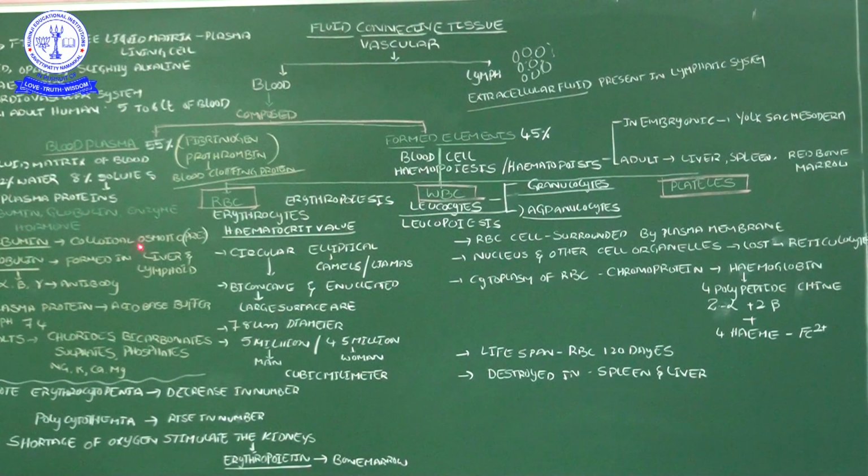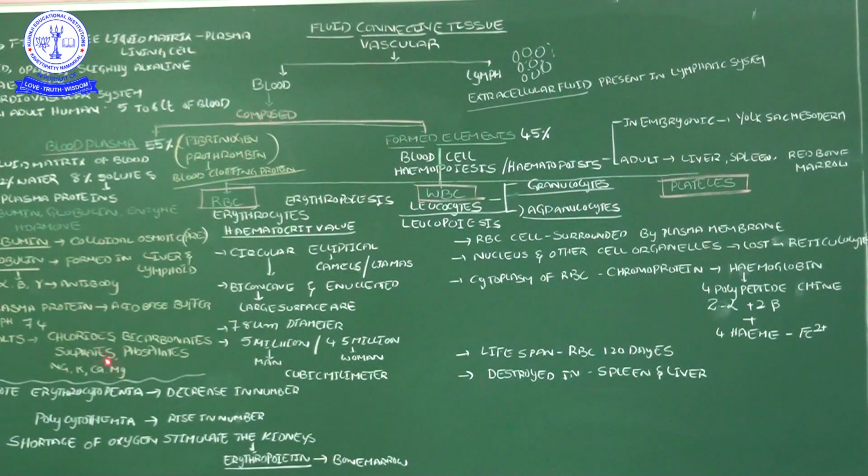What is the significance? Colloid osmotic pressure plays an important role in the formation of urine. Along with that, edema is caused. Globulins are formed in the liver and lymphoid organs. Globulins are of three types: alpha, beta, gamma. Gamma globulins play an important role in the production of antibodies.